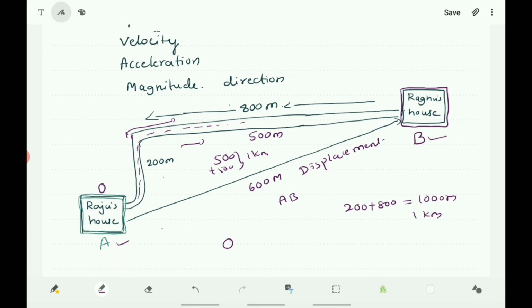Displacement becomes 0 because the initial point and final point coincide with each other, and there is no change in the position of Raju. He is in his house only. He comes back to his house, so there is no change in the position of Raju, so the displacement is 0.